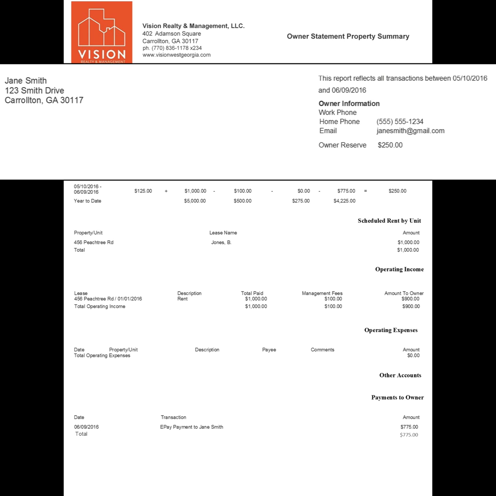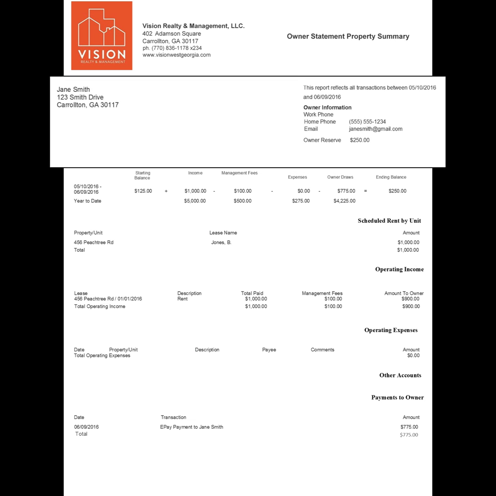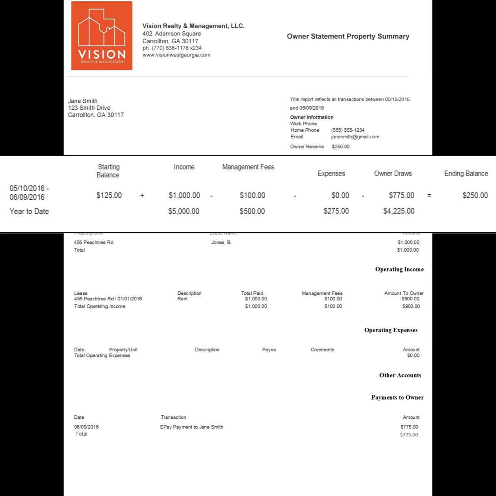Directly across the page on the top right is the date range for the statement you're reviewing, along with contact information and the required amount for your owner reserve account balance. The next section is the summary overview, which shows an overview of the current statement period as well as year-to-date totals. Again, you will see the date range for the summary to the left.